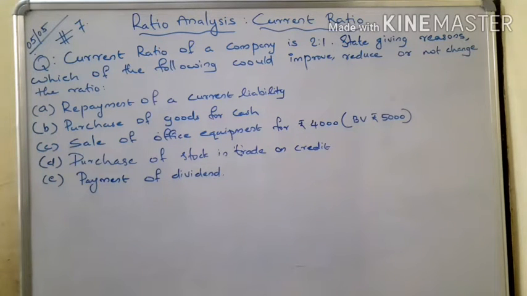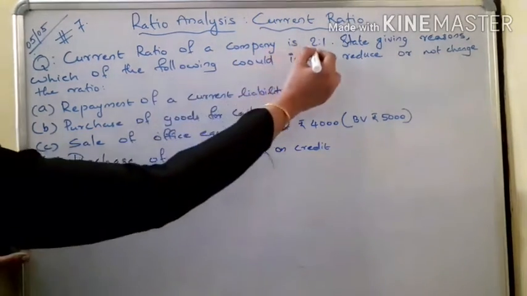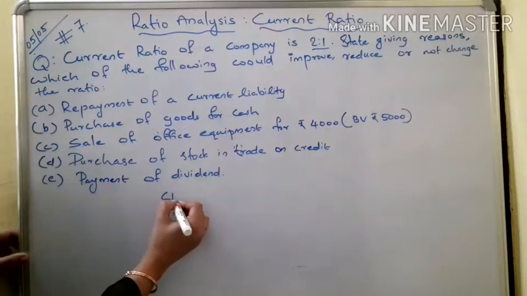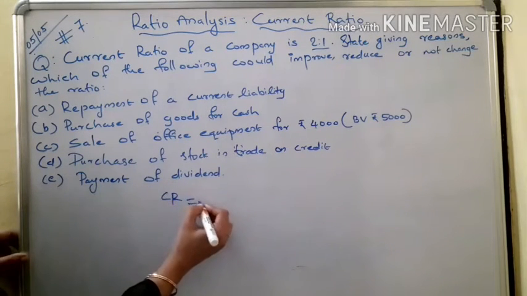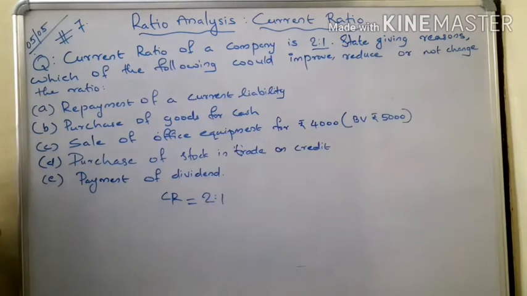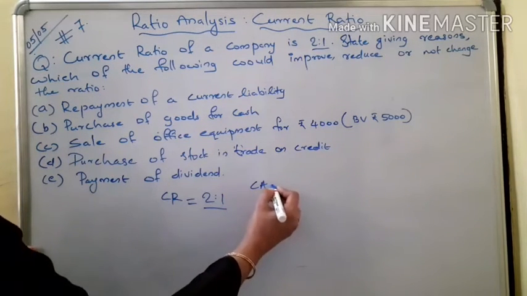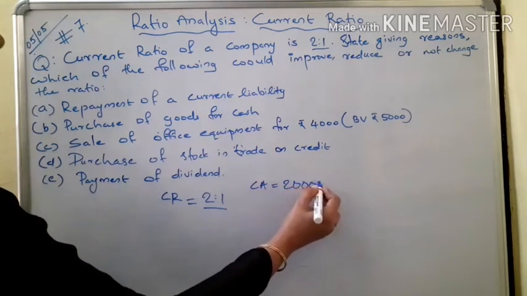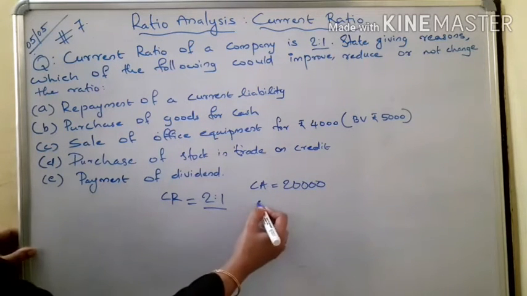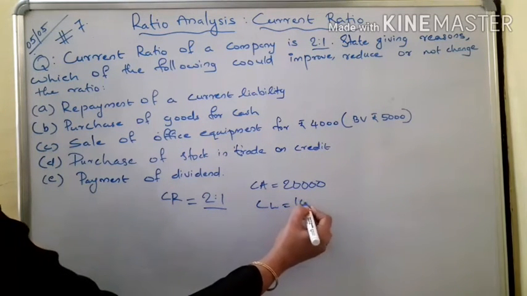The current ratio given in the question is 2:1. So you assume amounts of current assets and current liabilities that give this 2:1. Suppose current assets are 20,000 and current liabilities are 10,000.